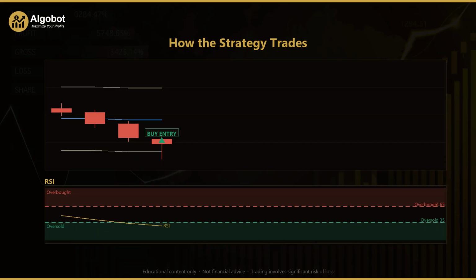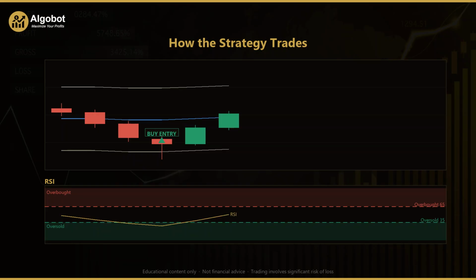Price pushes down, and its low pierces clean through the lower band, marking a fresh session low. But by the time the candle closes, it has reclaimed back above the band, leaving a long lower wick beneath the body. That long wick is the rejection. It shows that as price stretched below value, buyers stepped back in and pushed it back inside the bands. At that very moment, the RSI has dipped to or below 35, confirming the down move was exhausted.